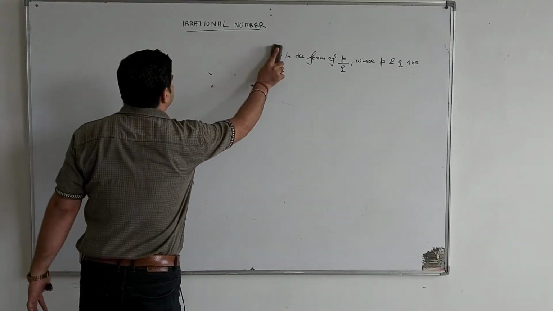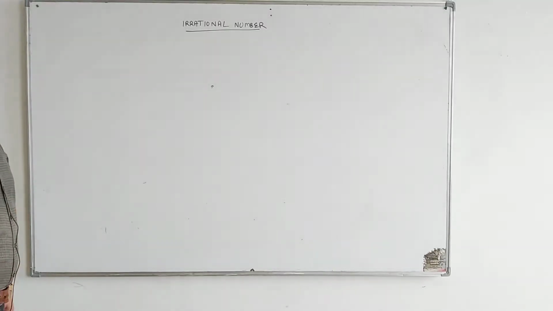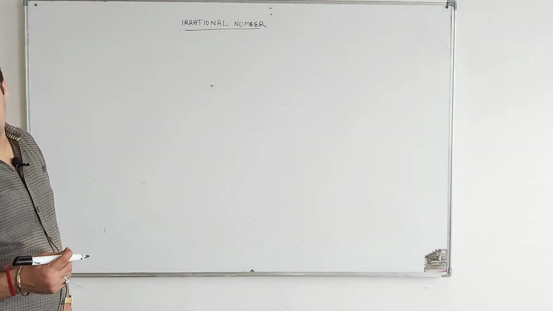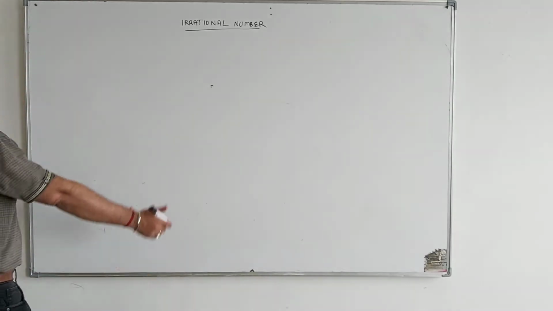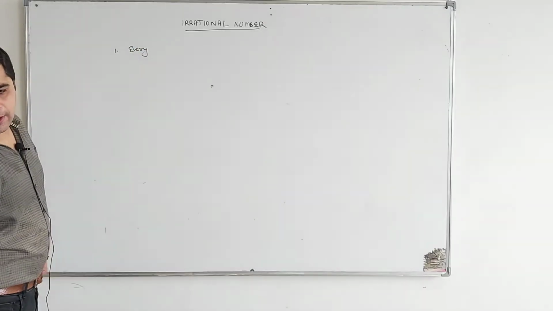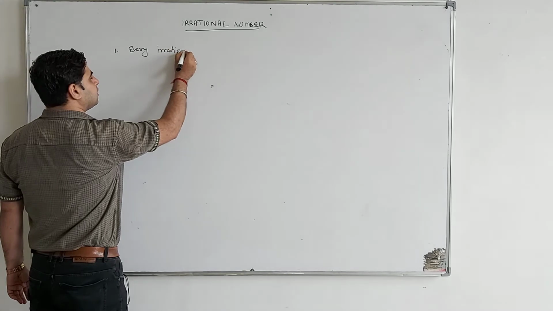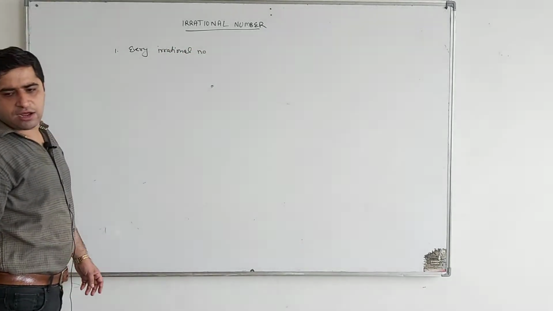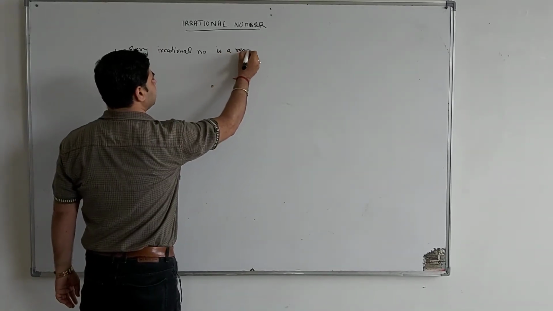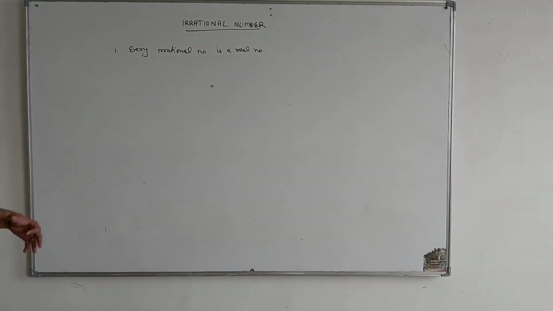We have taken the exercise 1.2. They will ask, state whether the following statement is true or false. Justify your answer. First they will ask, every irrational number is a real number. Every irrational number is a real number or not?